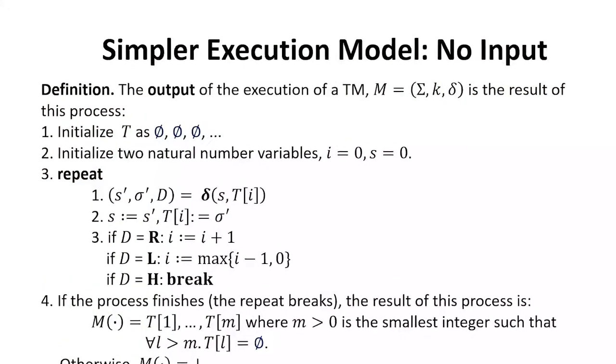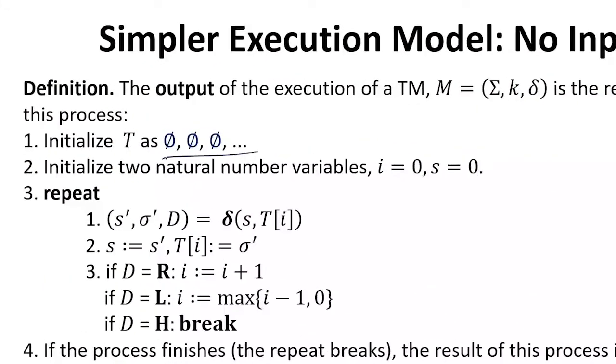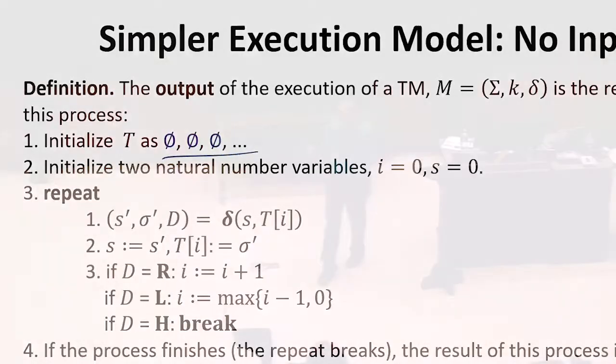The input was kind of complicated. We had to start by putting the input on the tape. It raised questions about, well, now we don't necessarily know without looking at both the size of the input and the number of steps where the last non-blank was. So let's get rid of the input. Let's just say the tape starts as all blank. There's no input. Are we happy with this?